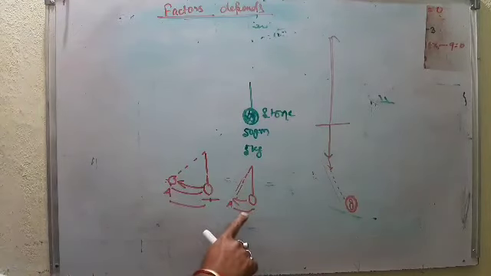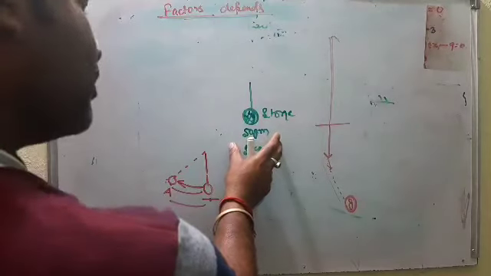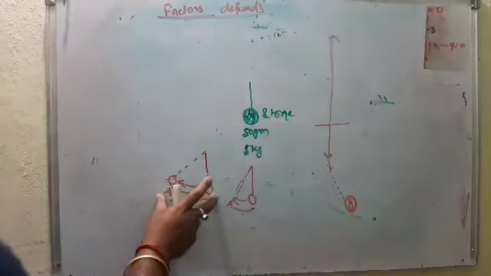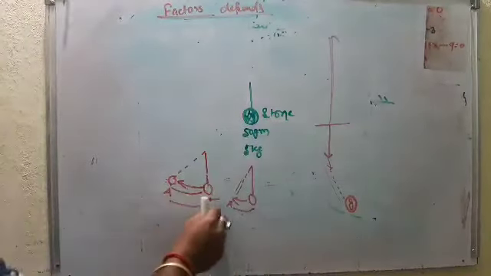So there are two factors affecting: the time period is directly proportional to the square root of its effective length, and inversely proportional to the square root of acceleration due to gravity. And two factors not affecting: the mass and material of the body, and how much I extend the swing.